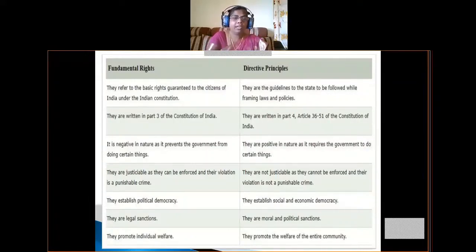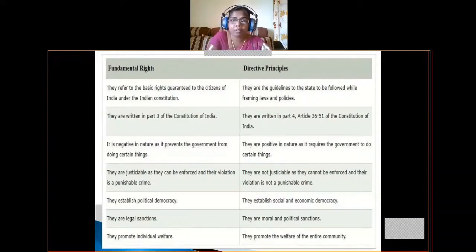The second difference is where they are written. You all know that fundamental rights are incorporated in Part 3 of our Constitution, from Article 12 to 35. Coming to the directive principles, they are written in Part 4, from Article 36 to 51 of the Constitution of India.